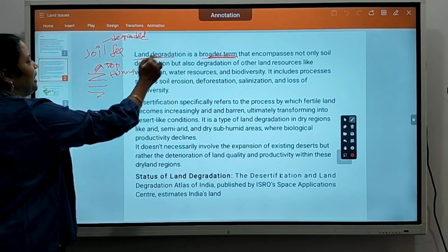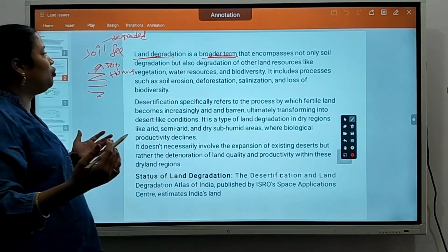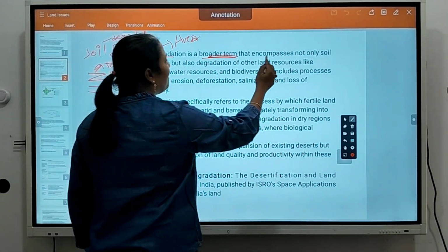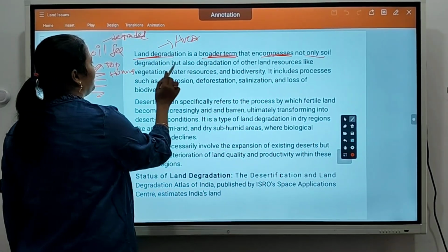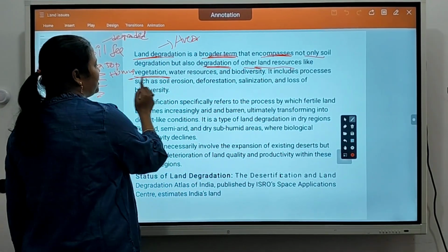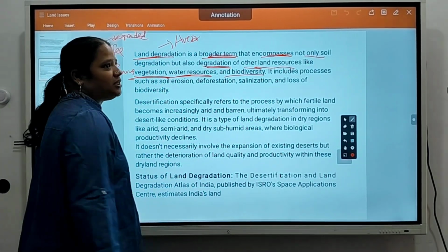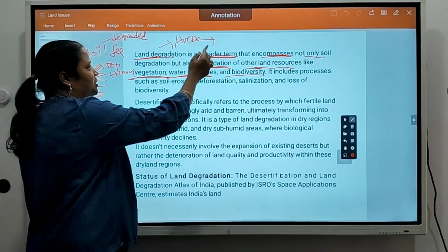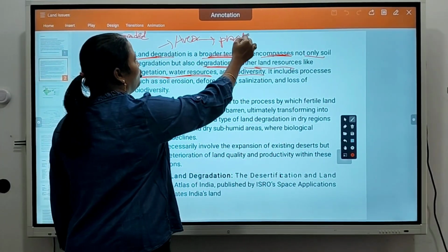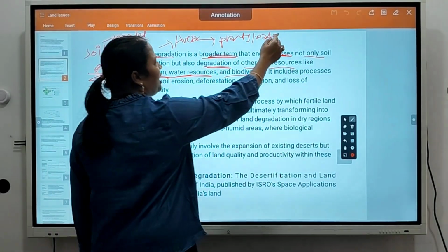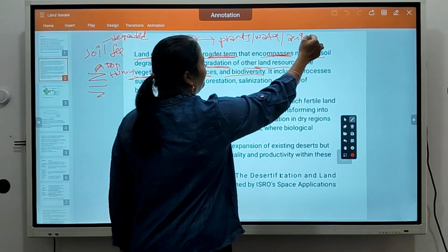But land degradation refers to a group of areas' degradation, encompassing not only soil degradation but also degradation of other land resources like vegetation, water resources, biodiversity. Meaning in a particular area, there will be no vegetation, no plants, no water, or biodiversity, meaning no animals, flora or fauna.